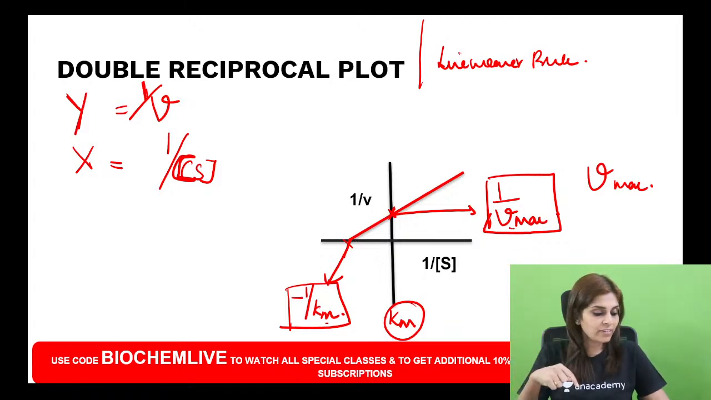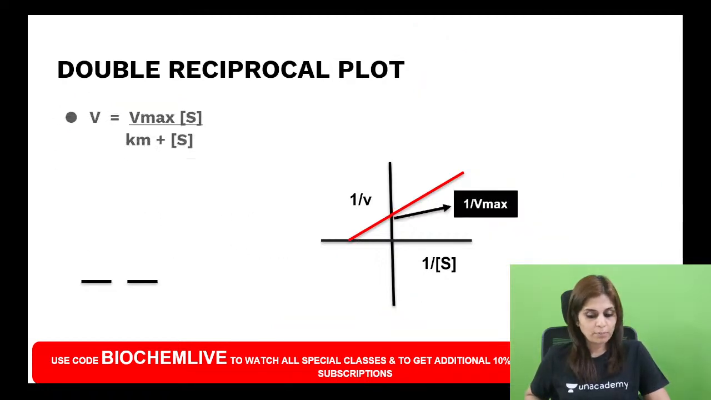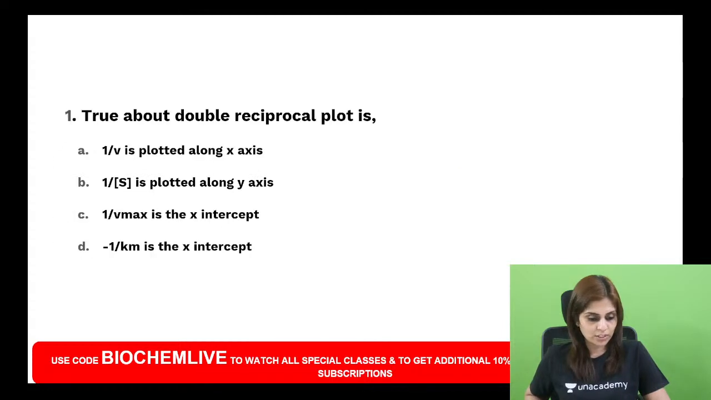And if I find out at what point it cuts the x-axis, that is going to be minus 1 by Km. If I take a reciprocal of that, that will be Km. Is that clear? All of you? So this is the significance of double reciprocal plot or Lineweaver-Burk plot.